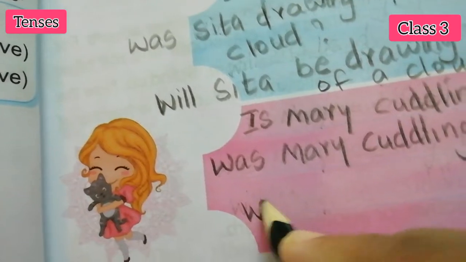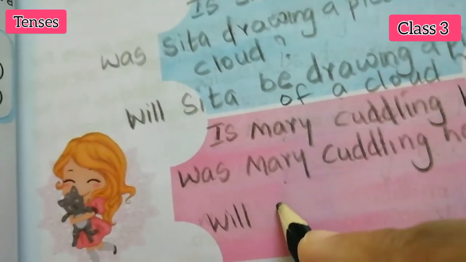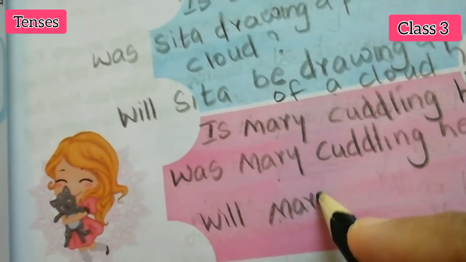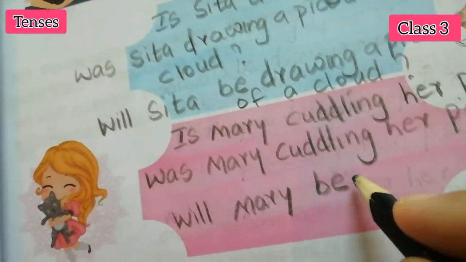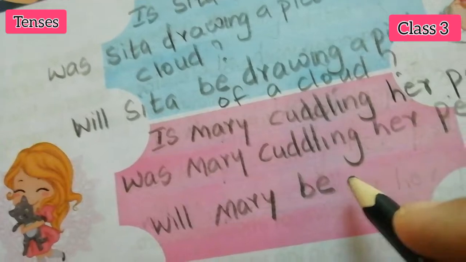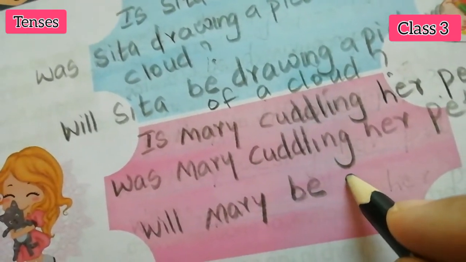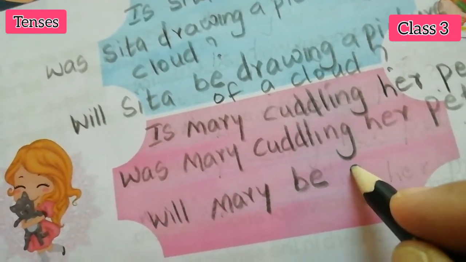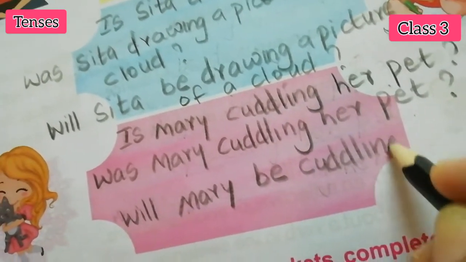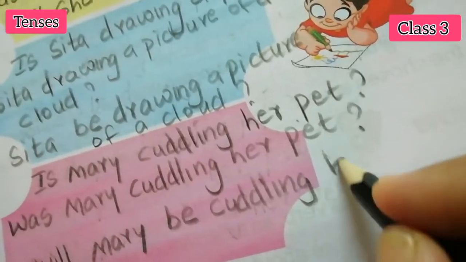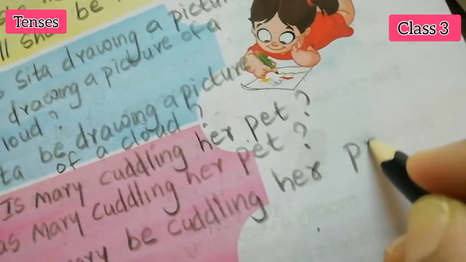Next, future tense. Will Mary, M-A-R-Y, after what? Be. Be plus what? Verb plus ing. Verb is cuddle, cuddling. Will Mary be cuddling her pet? Question mark.